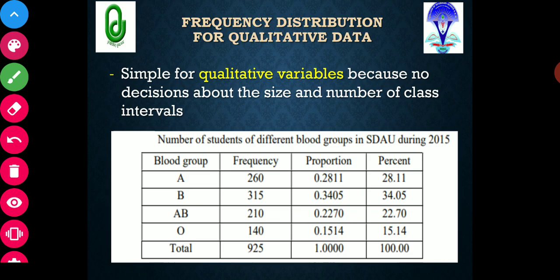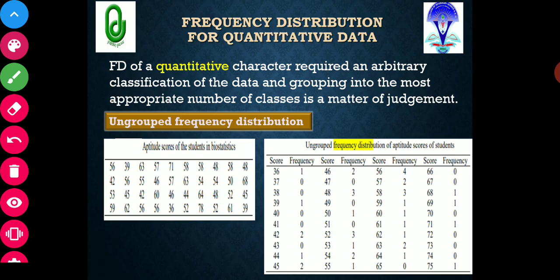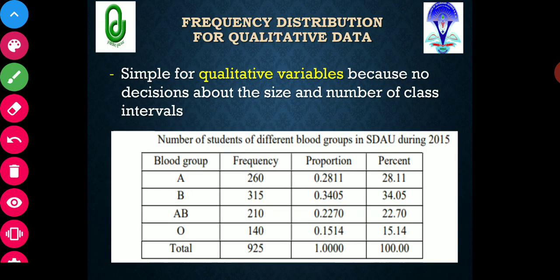We know the number of classes here is fixed, because the blood group will be of 4 types: A, B, AB, and O. And this is the frequency against each class. Blood group A has 260 individuals, B has 315 individuals. Such classification for qualitative data is very easy because the number of classes and the class interval are fixed.